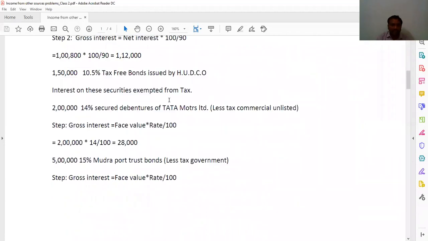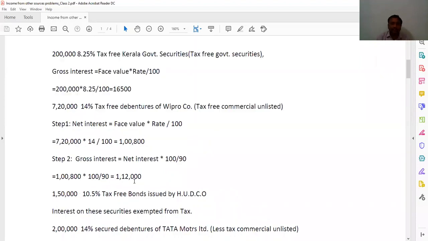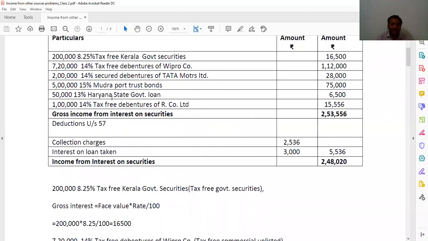And next, 13% Haryana state government loan, less tax government, that is gross interest is equal to face value into rate by 100, that is 50,000 into 13 percent, that you got here 6,500. So that we wrote here, 13% Haryana state government loan 6,500.